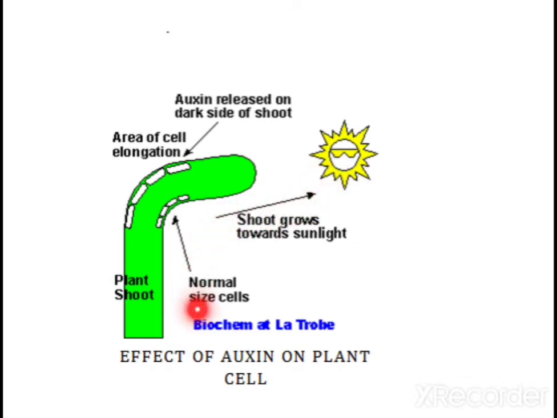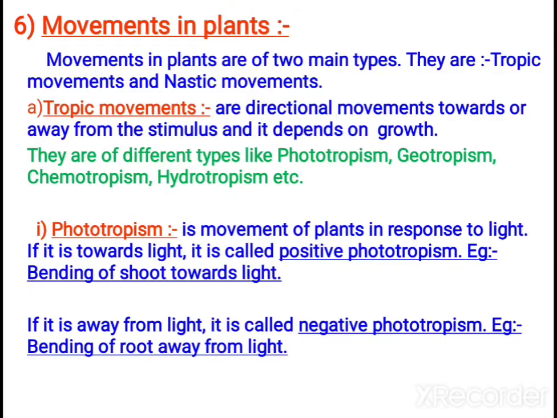How does it bend? What does auxin do? On one side, cell growth will be less. On the other side, the cell elongation will be more. Because of that, it bends towards light. So mainly auxin is responsible for phototropic movements. You will study later what is meant by phototropism.